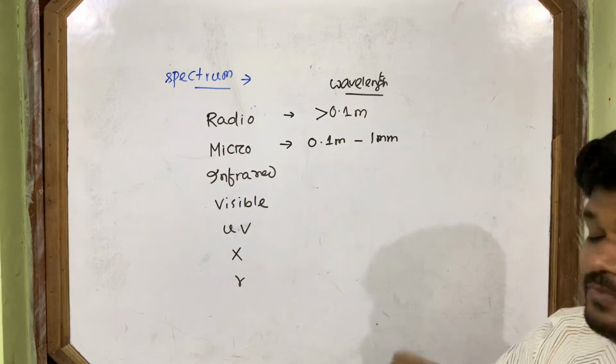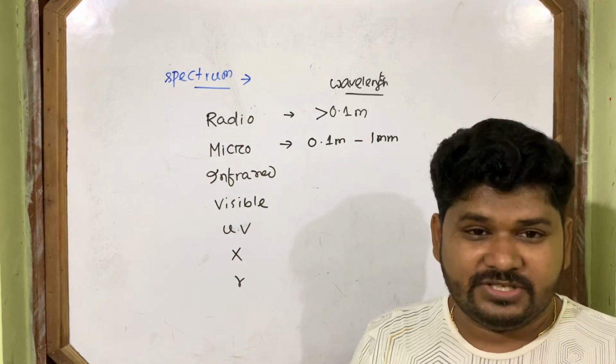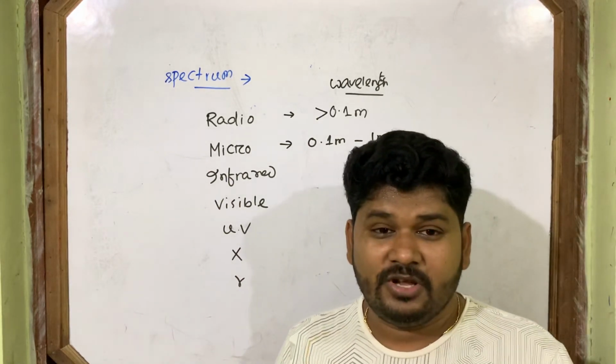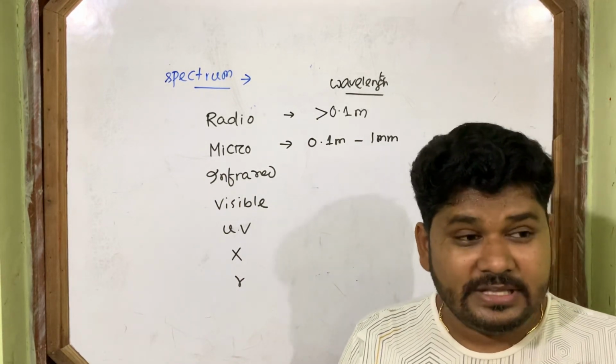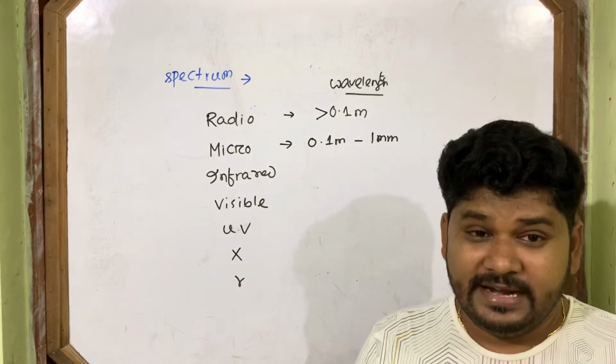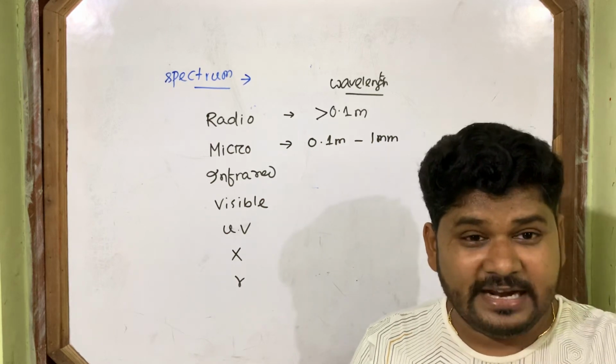As they are of small wavelength, their wavelength size is just equal to small object size. So they are used in radar, because you know radar detects objects. The waves go and reflect back.